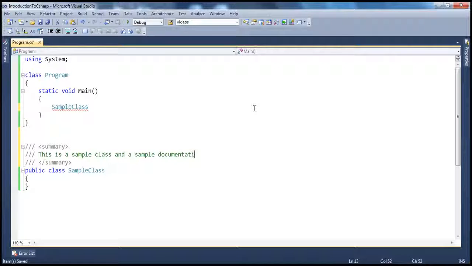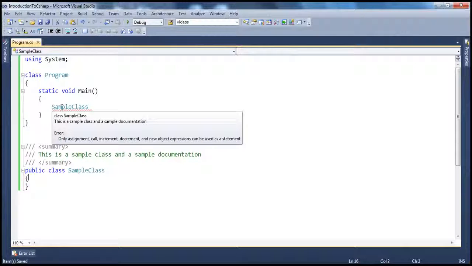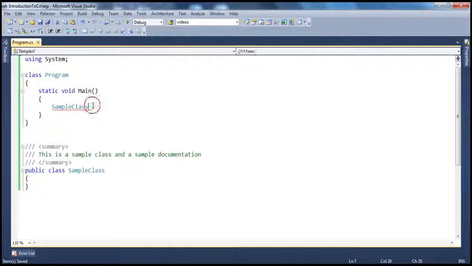documentation, just to illustrate. So now if I go ahead and hover my mouse over this class, look at that, the summary within those summary tags is actually shown in the IntelliSense. So this is just the tip of the iceberg of what you can do with XML documentation comments.